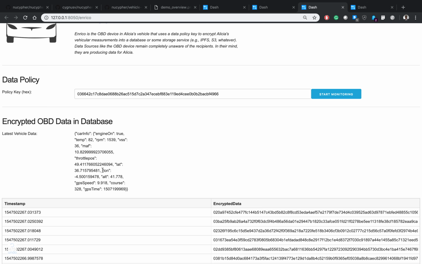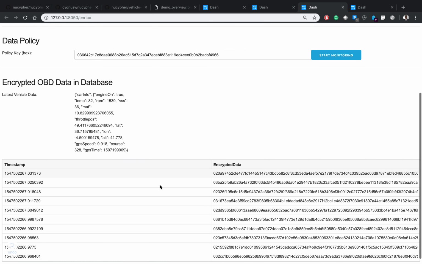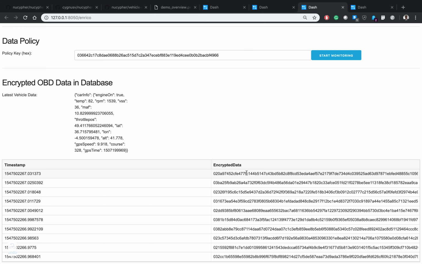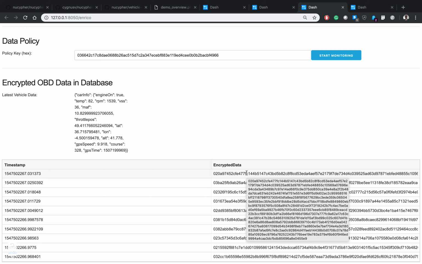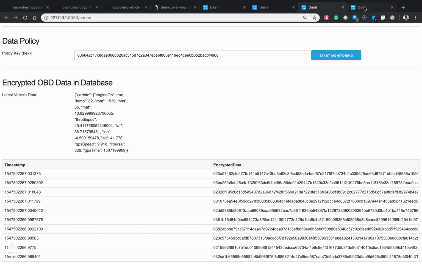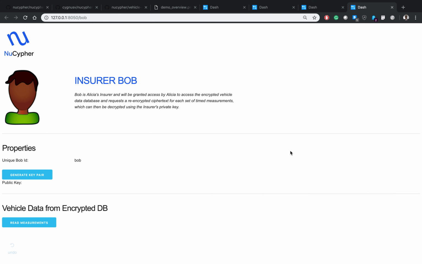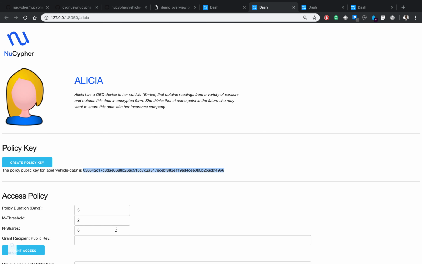This is what the plain text would look like. But the data is stored in a database just in an encrypted form, and this is encrypted using Alicia's public key. Now, if Bob wants to access that data, obviously Bob can't decrypt that data because he doesn't have the requisite private key. So Bob can provide his public key, and Alicia can then use that public key to grant access to Bob.